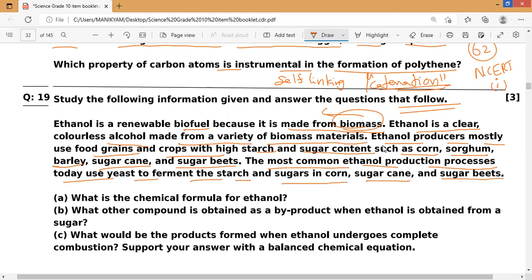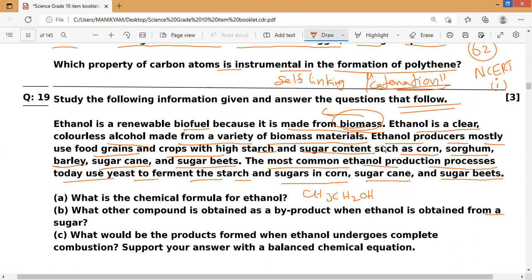Now, what is the chemical formula of ethanol? As we are very familiar, it is CH3CH2OH. That is ethanol. Next, what other compound is obtained as a byproduct when ethanol is obtained from a sugar? As you may have noticed, molasses in sugar industries, as I told you.